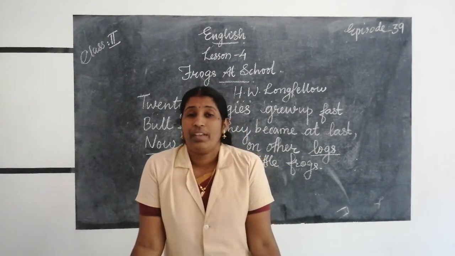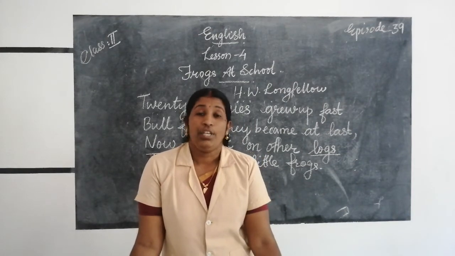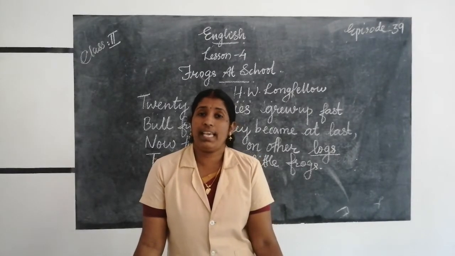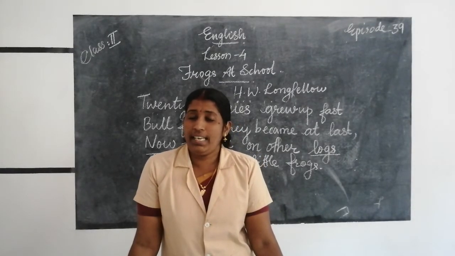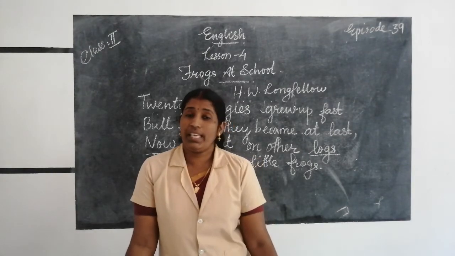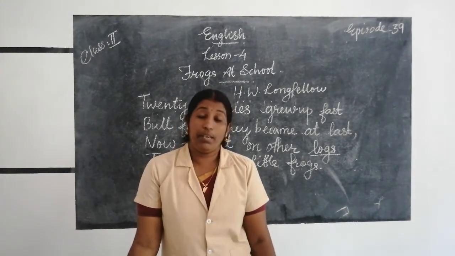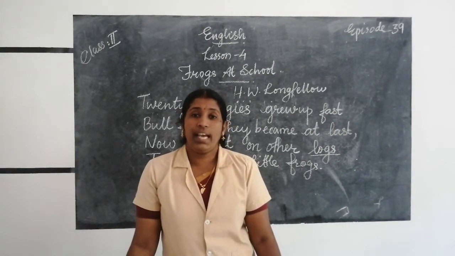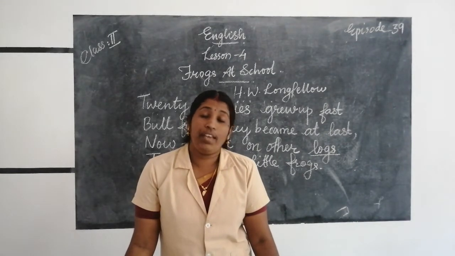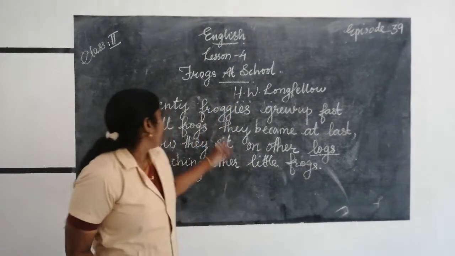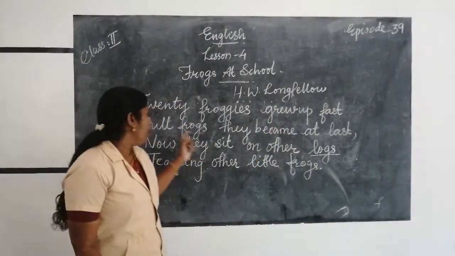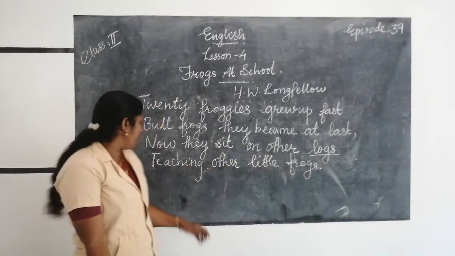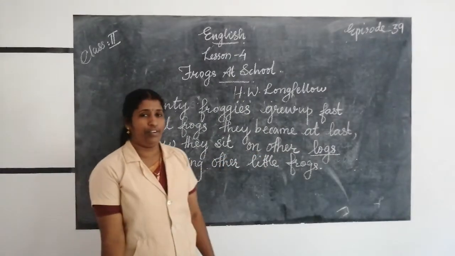You can read with me. Do you know how to read with me? Yes. 20 froggies went to school, down beside their rushing pool, 20 little coats of green, 20 vests all white and clean. We must be in time, said they. First we study, then we play. That is how we keep the rule when we froggies go to school. 20 froggies grew up fast. Bullfrogs they became at last. Now they sit on other logs, teaching other little frogs.